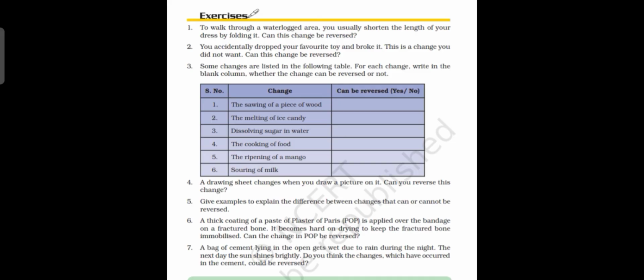Now let us see the last question. A bag of cement lying in the open gets wet due to the rain during the night. The next day, the sun shines brightly. Do you think the changes which have occurred in the cement would be reversed? Okay, let us see.